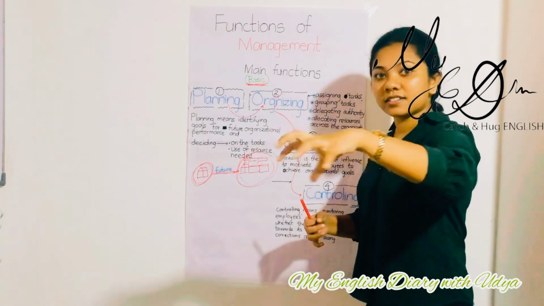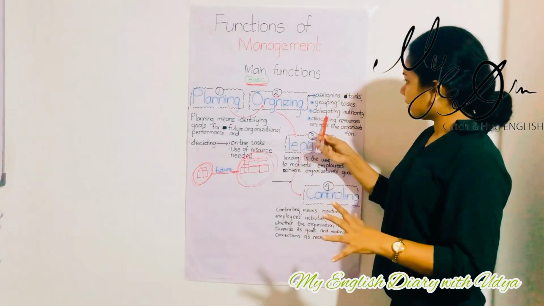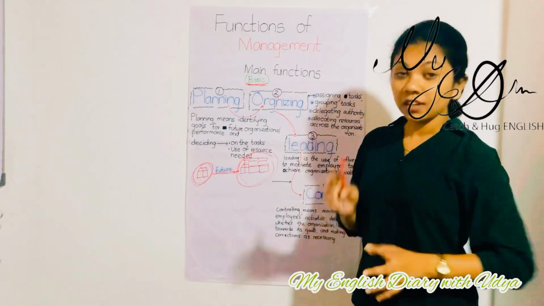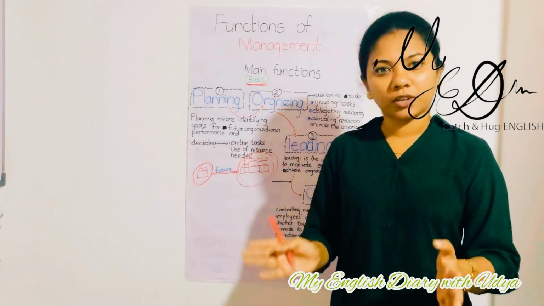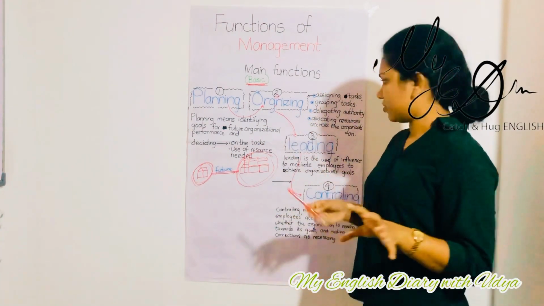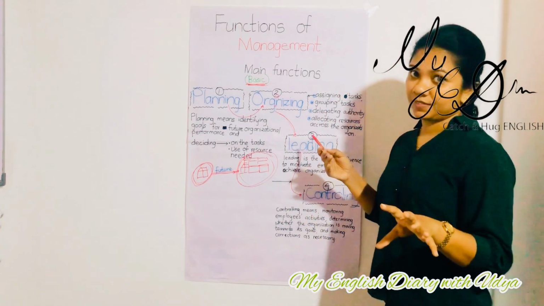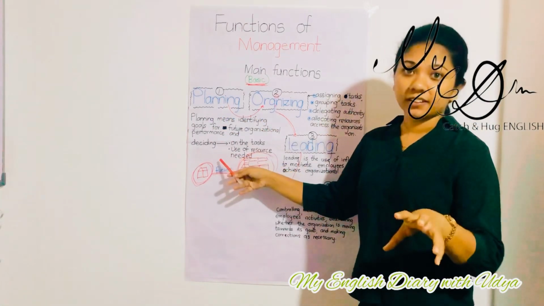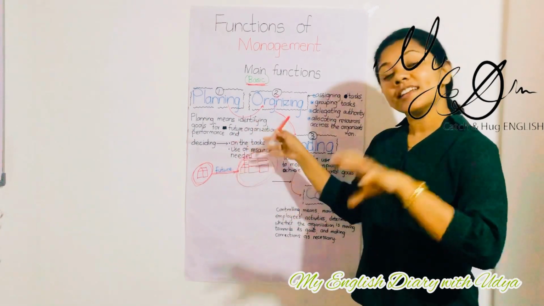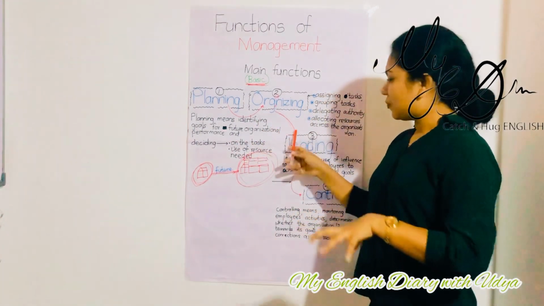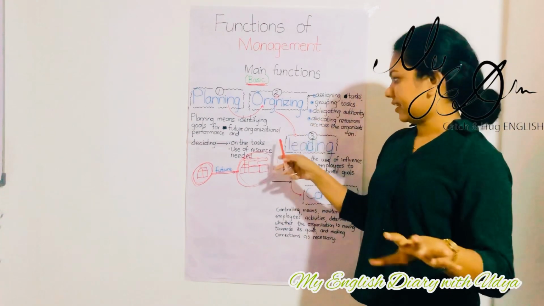What types of tasks do we have to do? Also, we have to group them together. Then delegating authority. We have to divide authority of the organization in the organizing stage. Then the next one, allocating resources across the organization. So in the planning stage, we decided what resources we need to achieve our ultimate goals. In the organizing stage, of course, we allocate the resources that we have already decided.